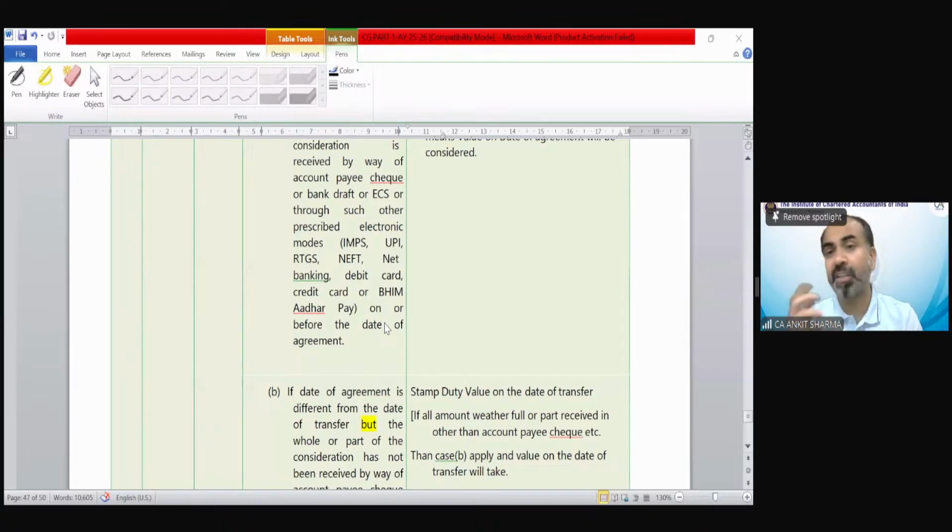So that would be a risk for you, because suppose the agreement date is today and you decide that we will do the registry after 6 months. If between those 6 months stamp duty has increased, then your consideration would increase automatically. So it would be beneficial to the assessee to pay some amount via account payee cheque, etc. Then the stamp duty value would be considered as of the date of the registered agreement that you are doing. Okay.